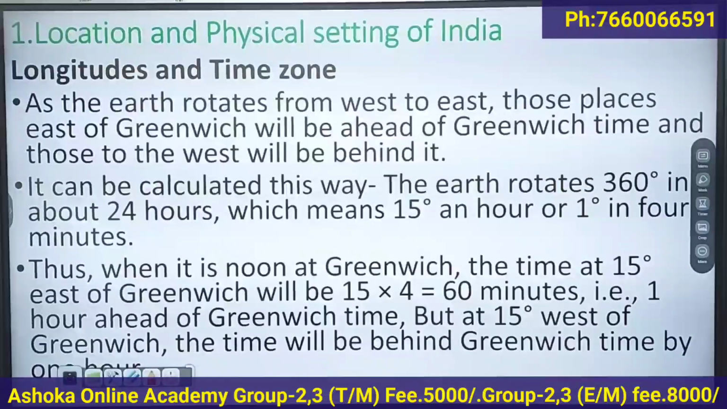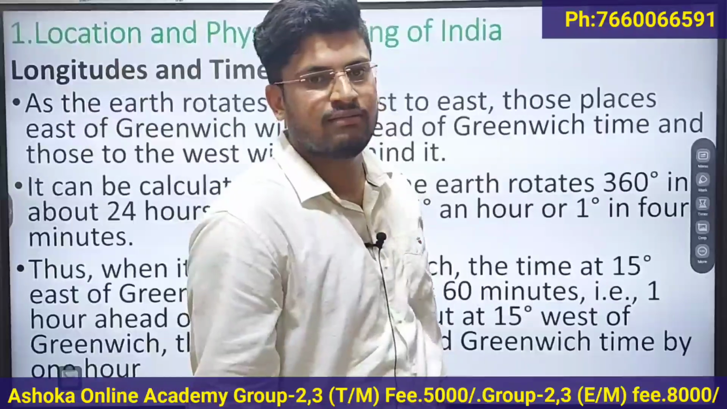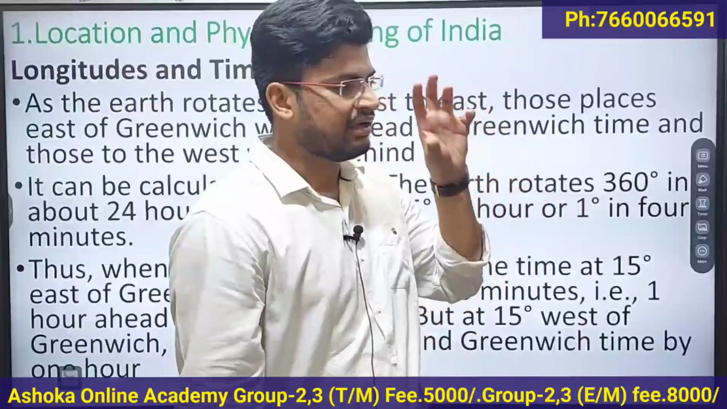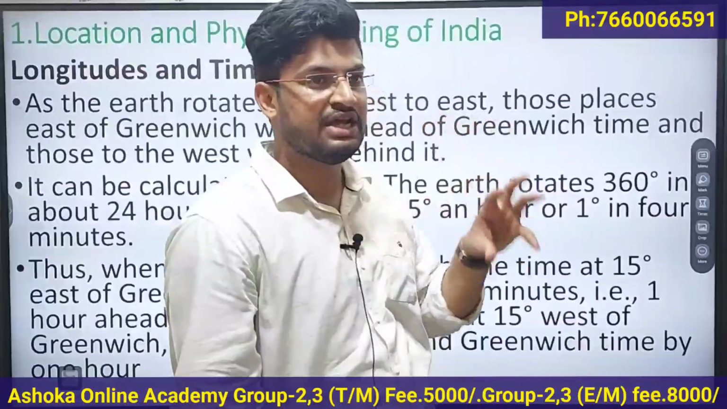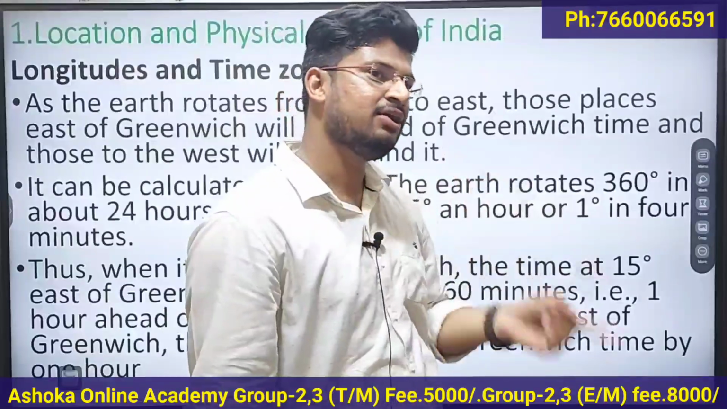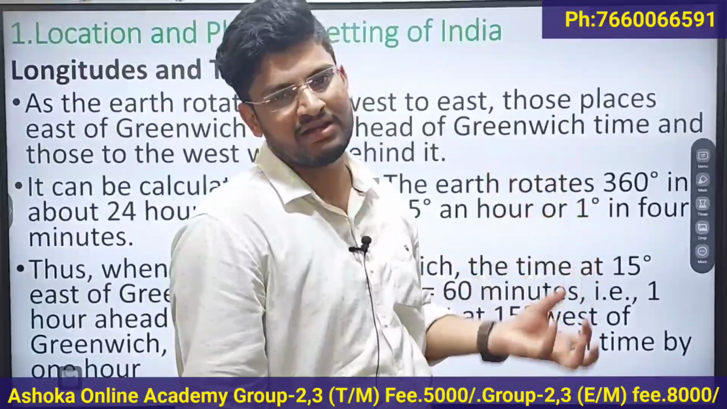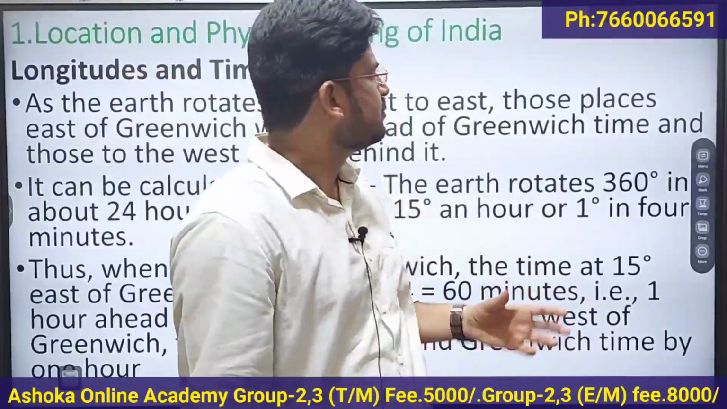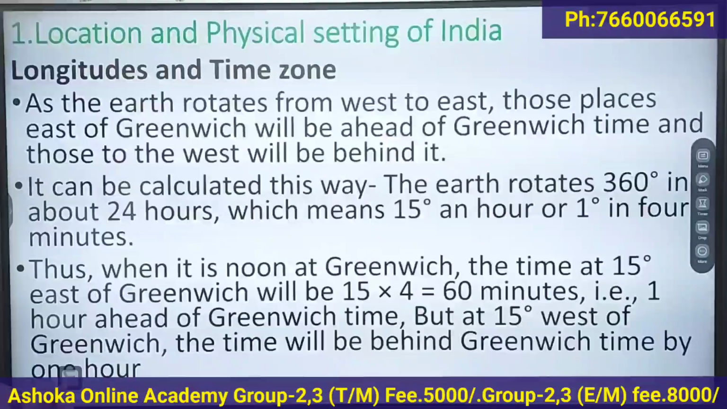Then, when we discussed latitudes and longitudes, I told you that latitudes help us to understand the climatic region. Longitudes individually help us to know the time zone of that region, and latitudes and longitudes combined help us to locate the place on the globe. So longitudes help us to understand the time of that area. How?